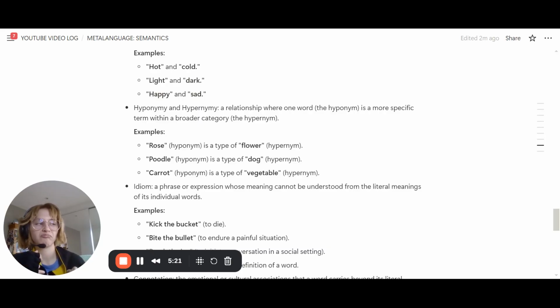Poodle, German Shepherd, I'm not very good with dogs, and beagle are hyponyms that fall under the hypernym dog. Carrot, leek, cabbage are hyponyms that fall under the hypernym vegetable. This one is difficult and not very well taught, I've found.